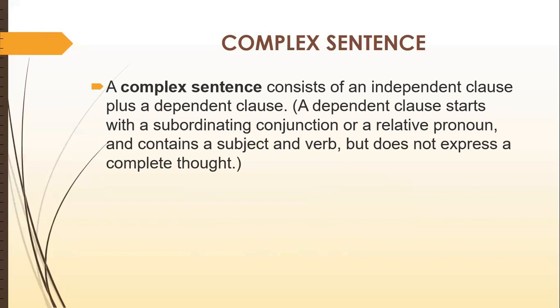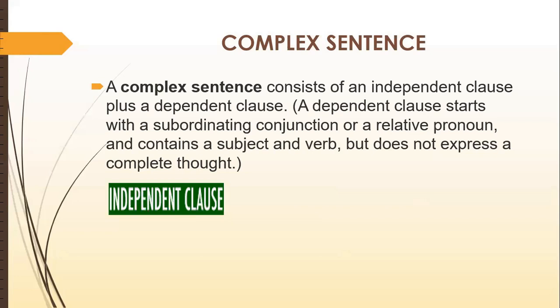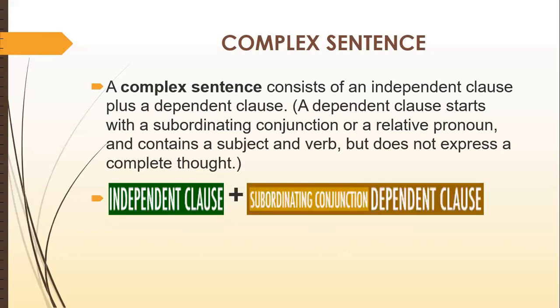And another fact is, complex sentences basically join with the help of subordinating conjunctions. Now see, the formula is independent clause plus subordinating conjunction and dependent clause. So keep it in mind: after a subordinating conjunction, we will use a dependent clause.